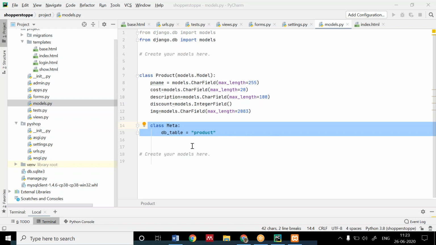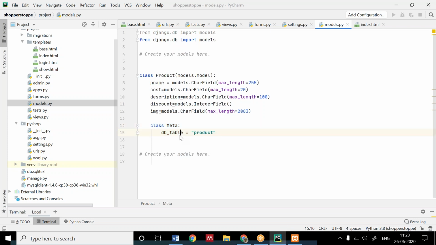Define this class Meta. Yesterday we used false. Today we have to define the table name which it should reference. The table name is product. Come on, do it, Shivam, and then check whether it's being saved or not.